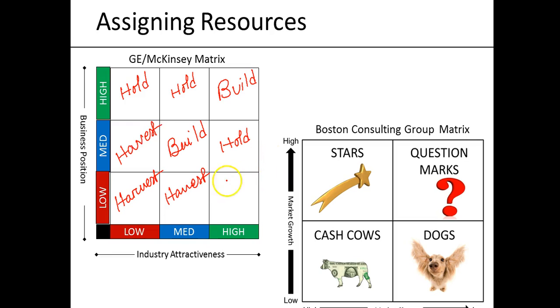So what else? We have some hold decisions. We are in a very high position there, and we are a very strong player in this category. And the industry is also attractive, so there we build that position. Here the industry is medium. Can we say that we also can, yes, I think we should. Industry is very attractive, we are medium. We can grow there, so I can say that we can also build that position, because the industry seems attractive.